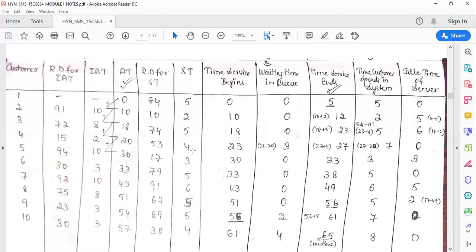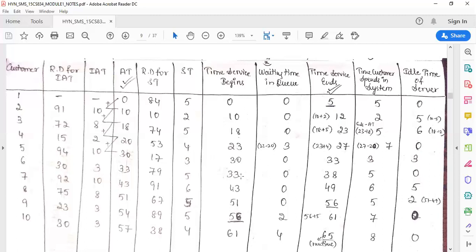Now at 23, what is his service time? His service time is 4, so 23 plus 4 is 27. This is the time when the service ends. What is the total time spent in the system? Waiting time plus service time. He waits for 3 minutes and is serviced for 4 minutes. He comes at 20 and moves out at 27, so 4 plus 3, totally 7 minutes he spends in the system. Next, coming to the next value.